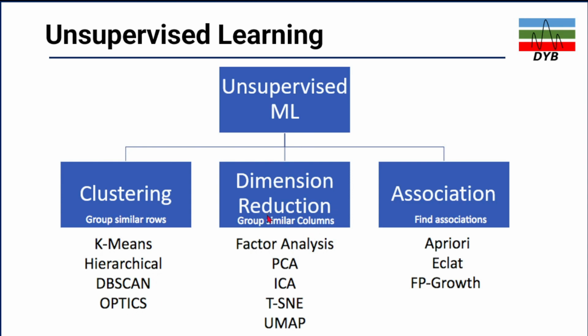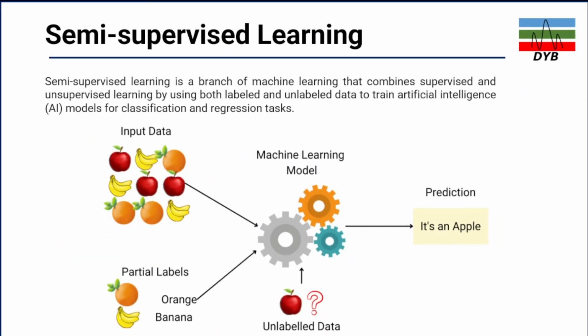For dimensional reduction, we have factor analysis, principal component analysis (PCA), ICA, t-SNE, UMAP, and in association we use Apriori, ECLAT, FP-growth. These are some of the algorithms we use, and in future we are going to discuss these in detail for each specific example.